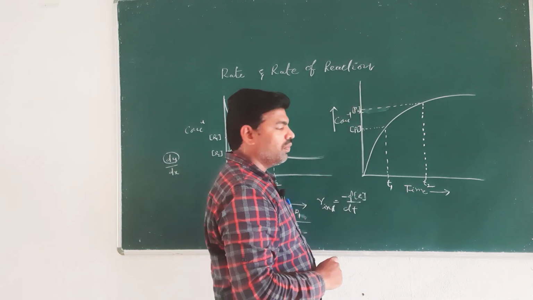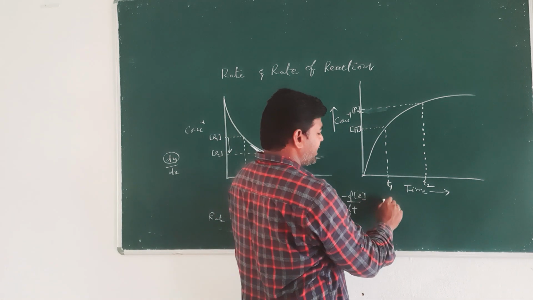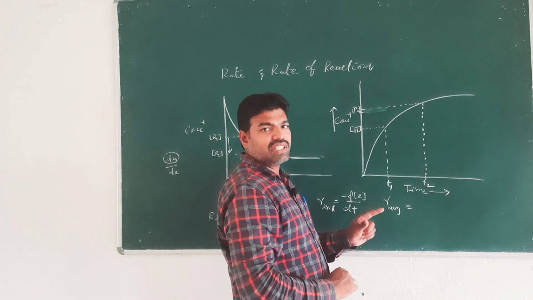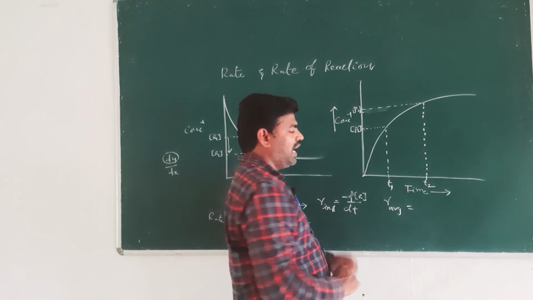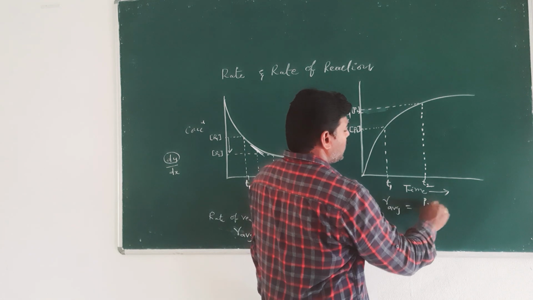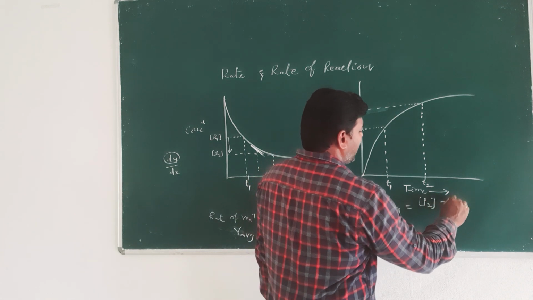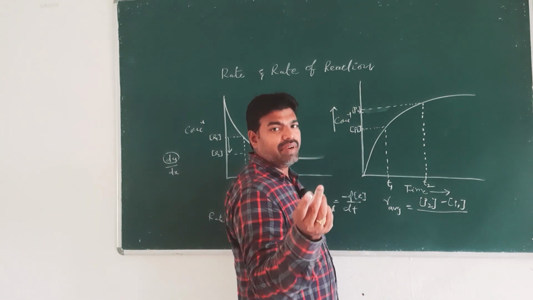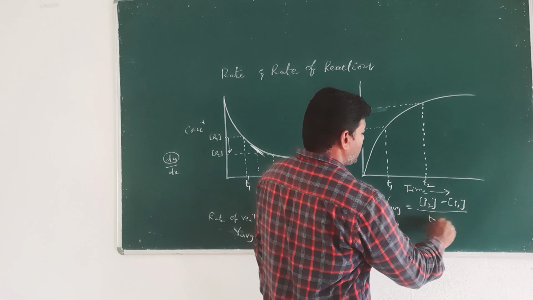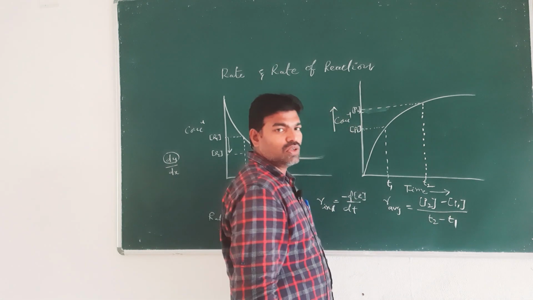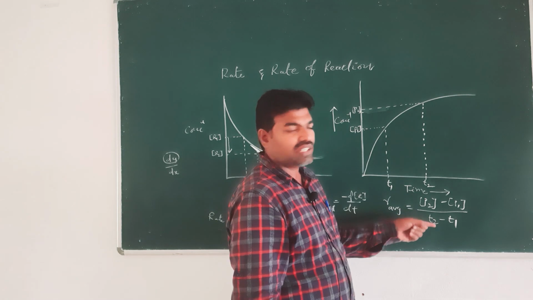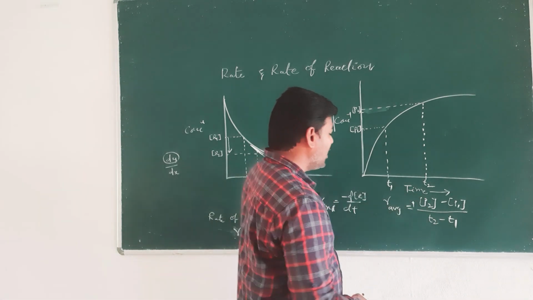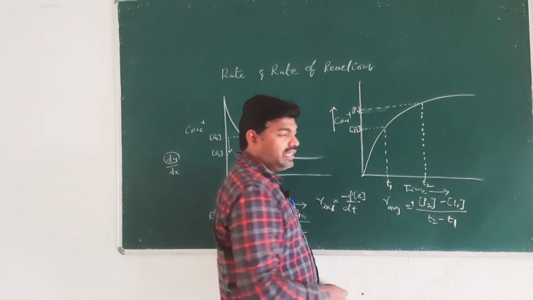Average rate is equal to change in concentration over time taken for the change. Average rate is concentration of P2 minus concentration of P1, divided by the time taken for that change, that is T2 minus T1. Here the slope or change is positive, that is why it is represented by a positive sign, right? And this is the average rate.